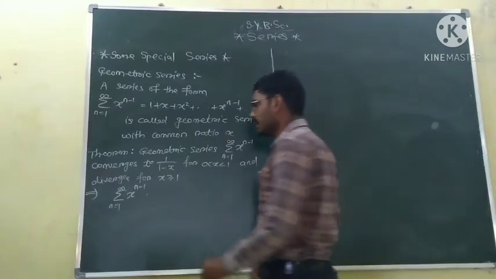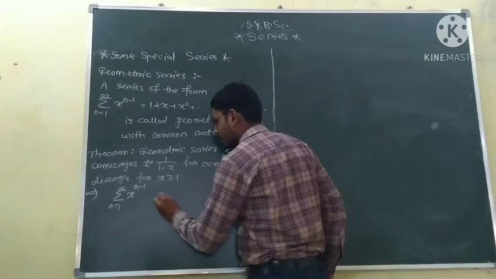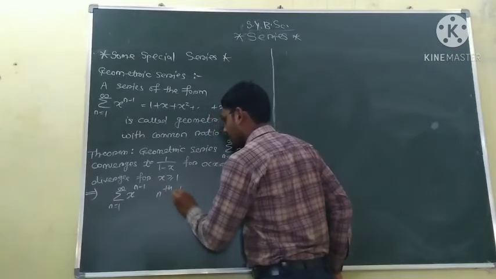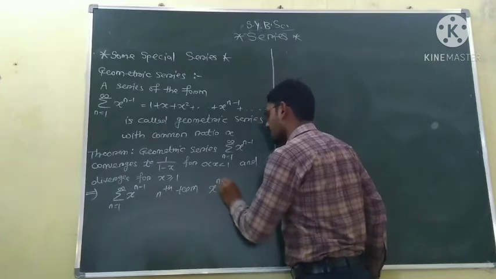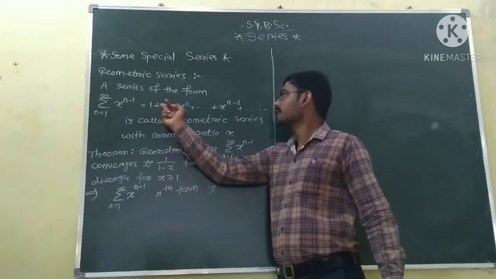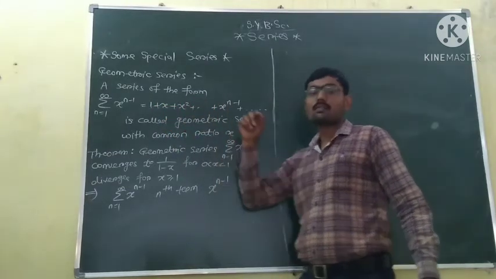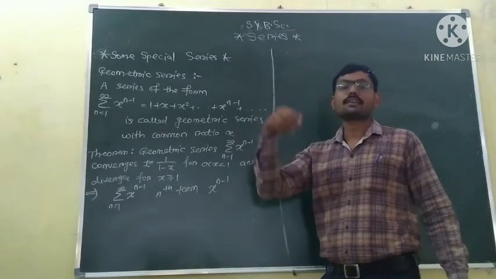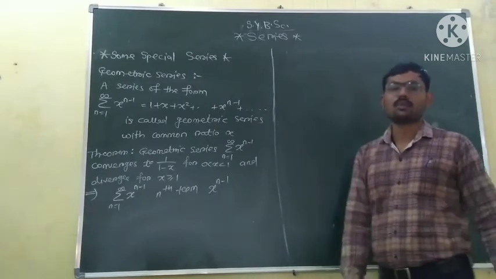Now the nth term of this series is x raised to the power n minus 1, because the first term is 1, the second term is x raised to the power 1, the third term is x raised to the power 2, so the nth term will be x raised to the power n minus 1, not x raised to the power n.